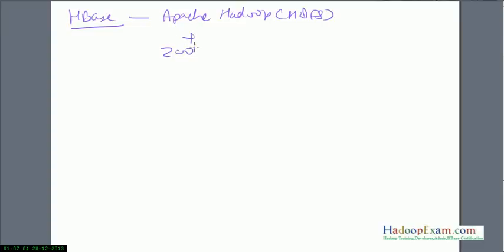Now, HBase is built of two things. One is Apache Hadoop; rather than Hadoop, I would say it's HDFS. The second part is ZooKeeper. We will have the next session on this; it is a service which controls the whole cluster of HBase. We'll see later what exactly its role is.